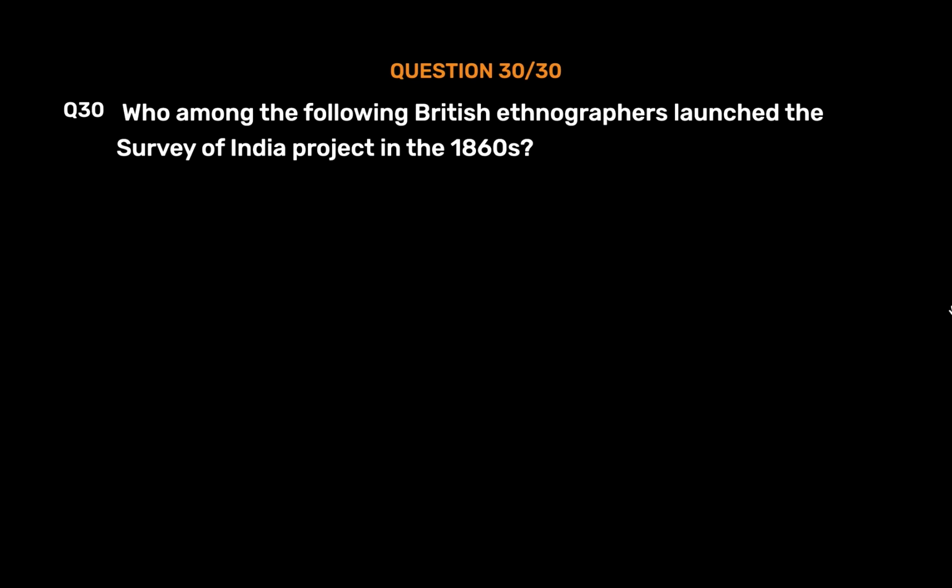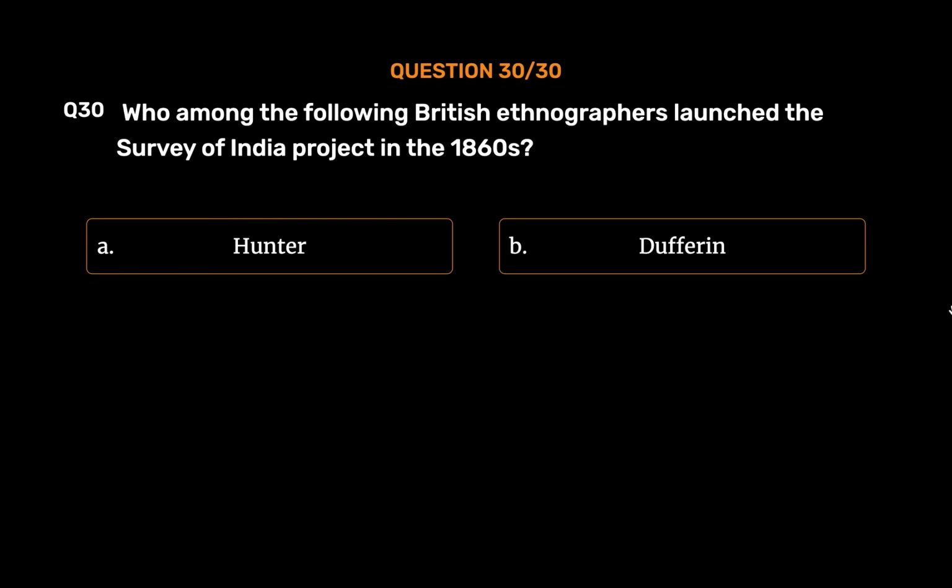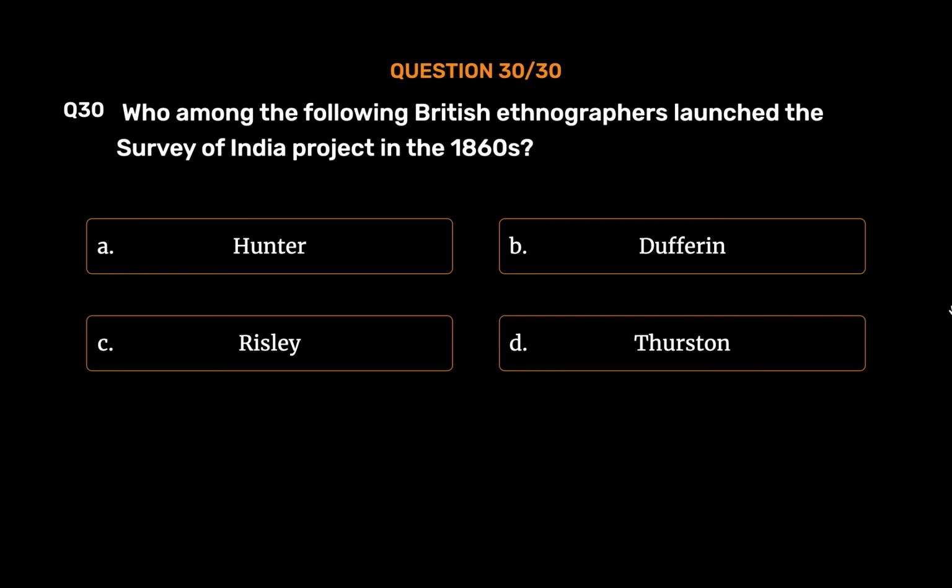Question number 30. Who among the following British ethnographers launched the Survey of India project in the 1860s? Option A. Hunter. Option B. Dufferin. Option C. Risley. Option D. Thurston. The correct answer is Option A.